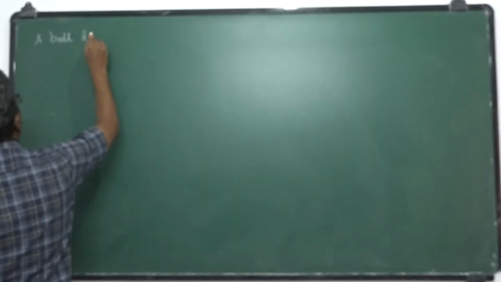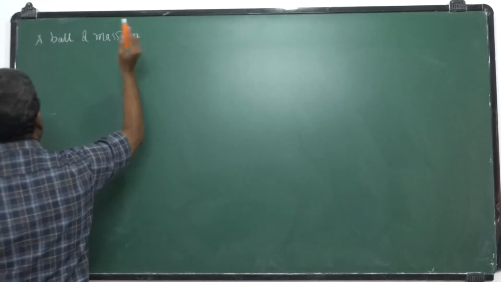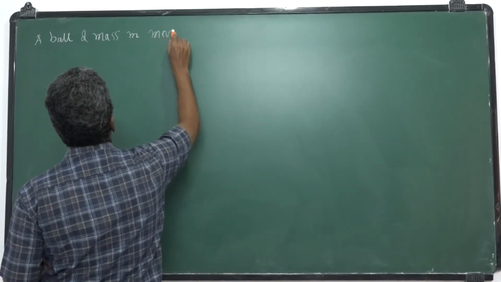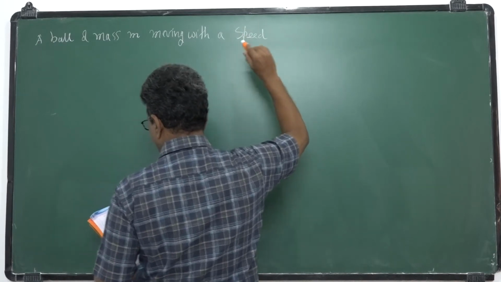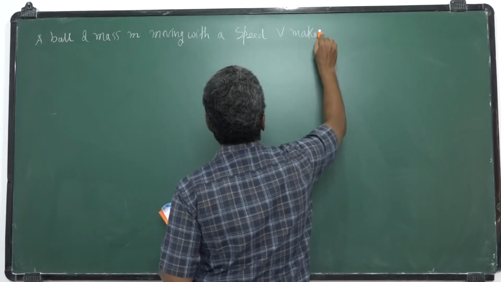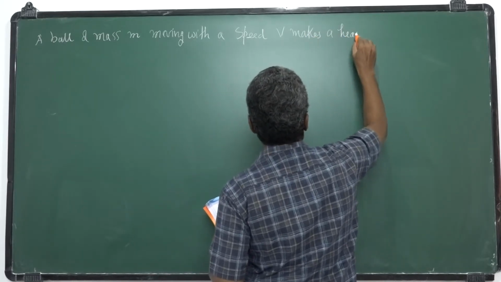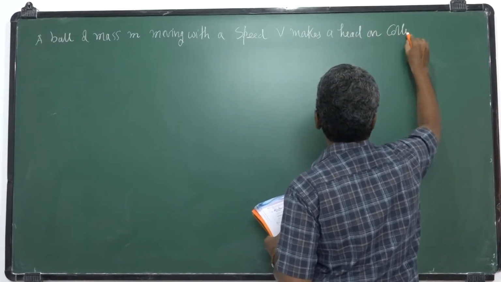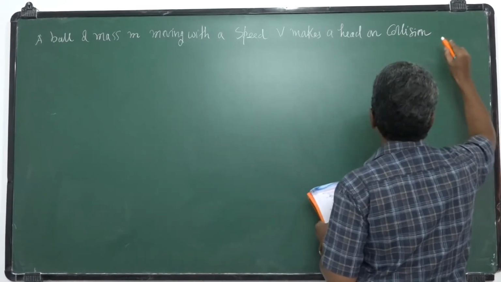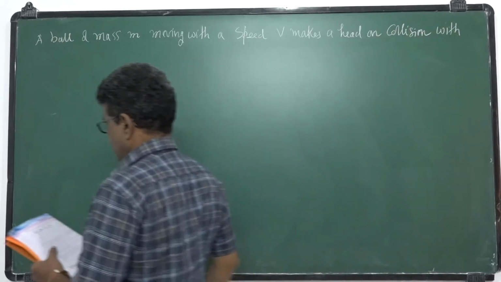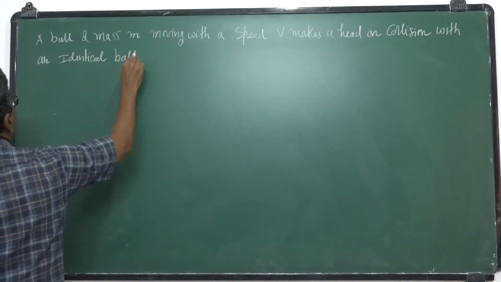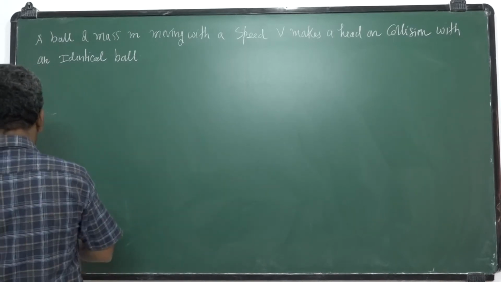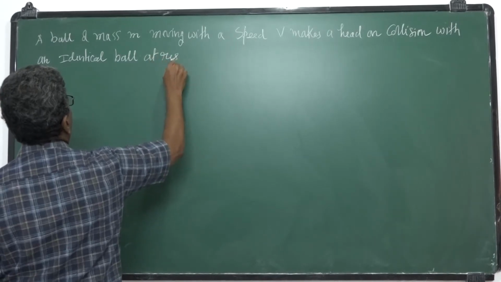A ball of mass m moving with a speed v makes a head-on collision with an identical ball, that means same mass, identical ball at rest, which is at rest.